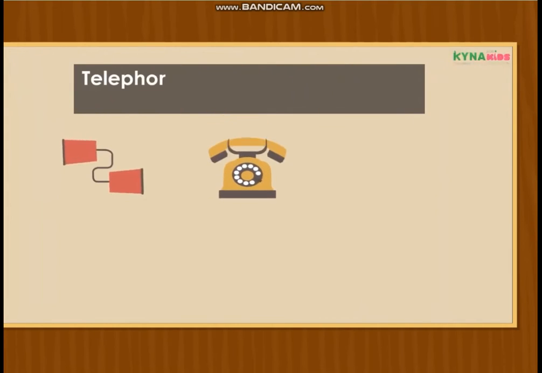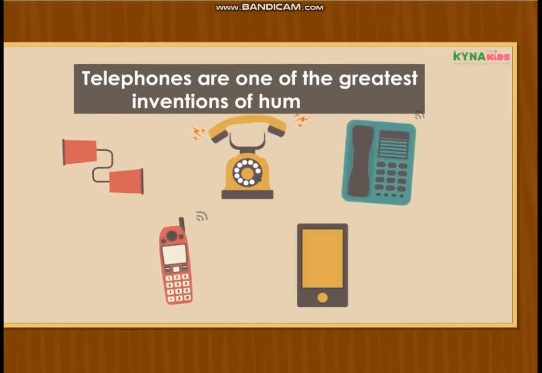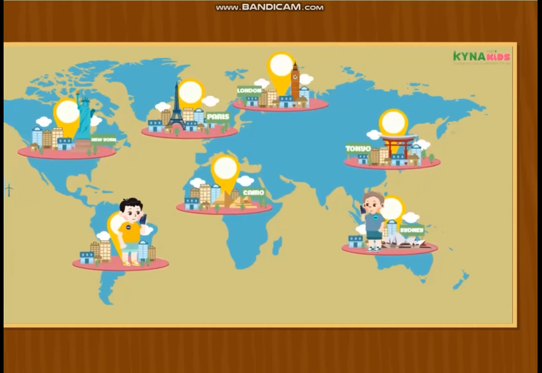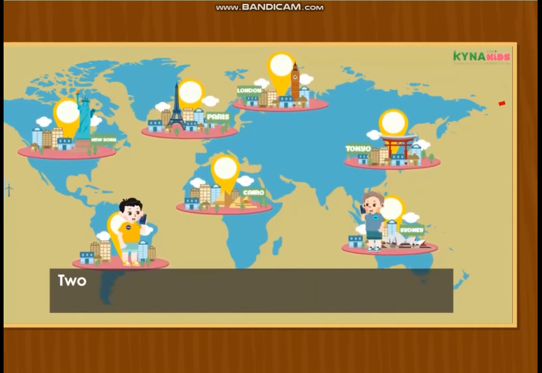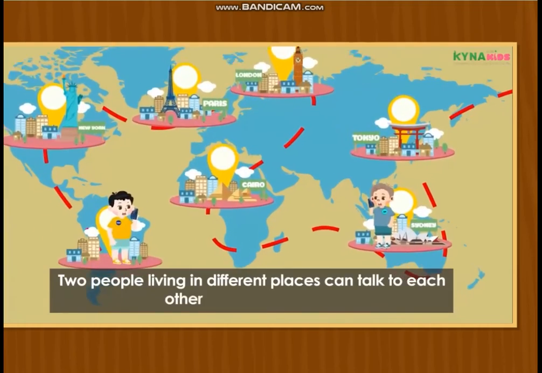Telephones are one of the greatest inventions of humankind. Two people living in different places can talk to each other using a telephone.